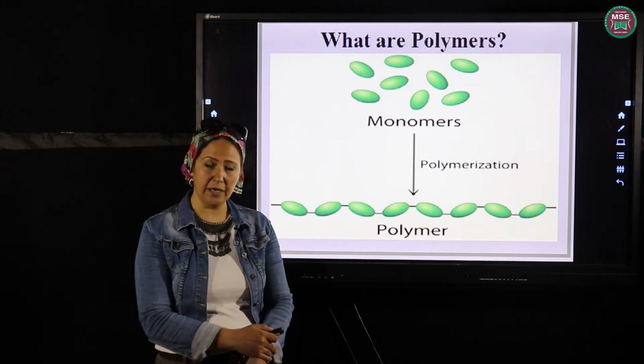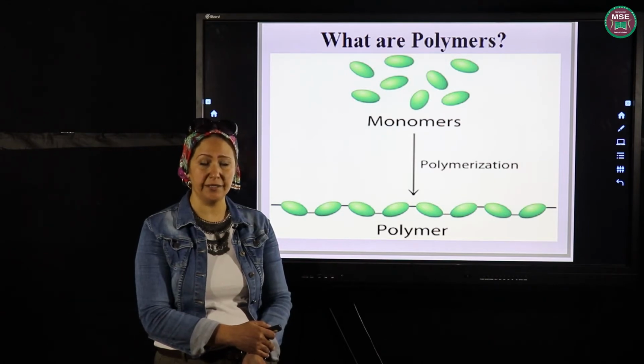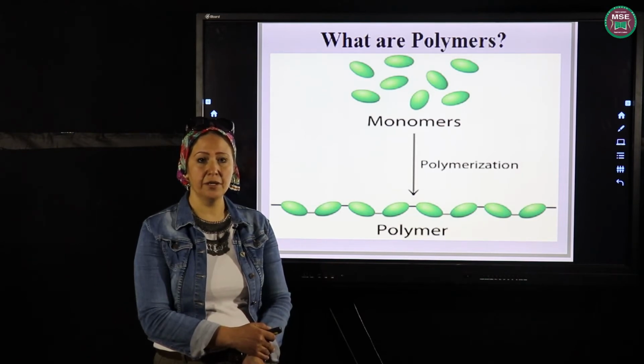What are these polymers? We have four types of polymers in our syllabus. The first one is the carbohydrates. Number two, the lipids. Number three, proteins. And number four, nucleic acids.